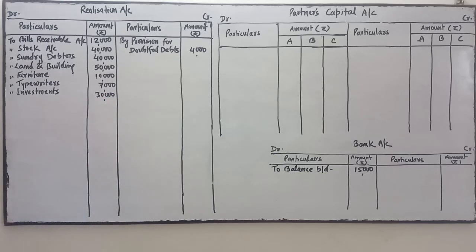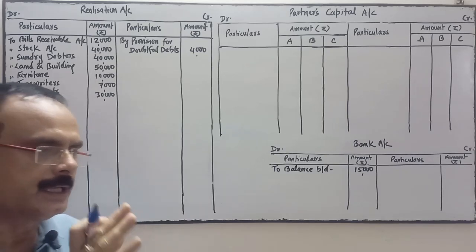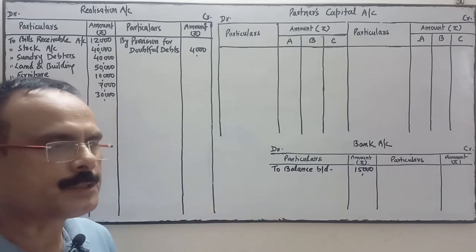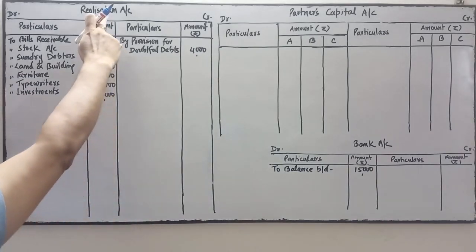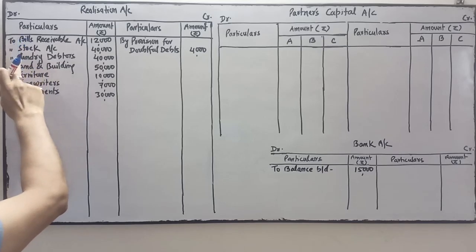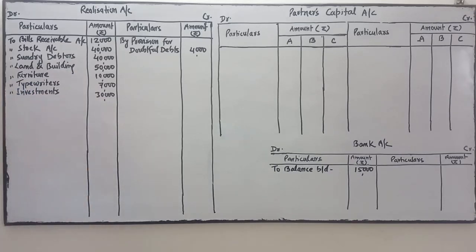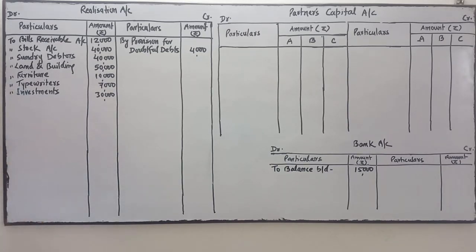So these assets are transferred to realization account. The reason is very simple. Why have we transferred these assets to realization account? Because the firm is dissolved and we are going to close the ledger of these assets. So the journal entry will be realization account debit to bills receivable, to stock, to sundry debtors, to land and building, to furniture, to typewriter, to investment. In the narration we will write, being sundry assets transferred to realization account to close the ledger at the time of dissolution.